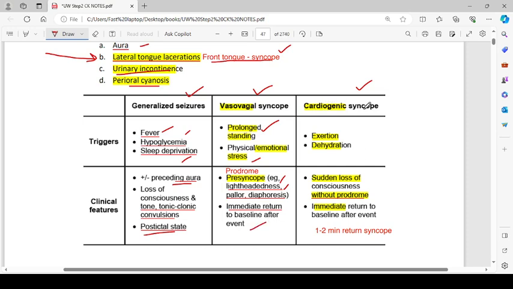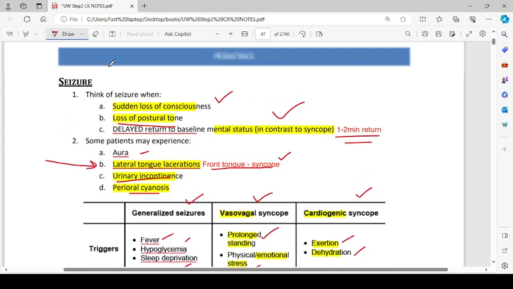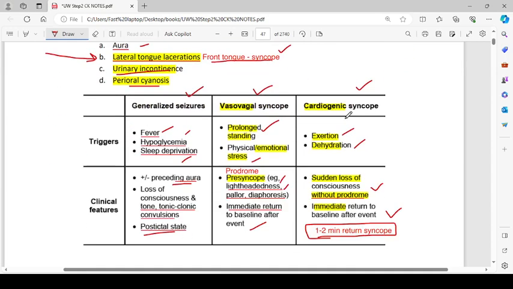For cardiogenic syncope, the triggers are exertion and dehydration, and the clinical features include sudden loss of consciousness without prodrome, and immediate return to baseline after the event. A 1 to 2 minute return happens in syncope, while in the case of seizures, the return is prolonged or delayed beyond that.